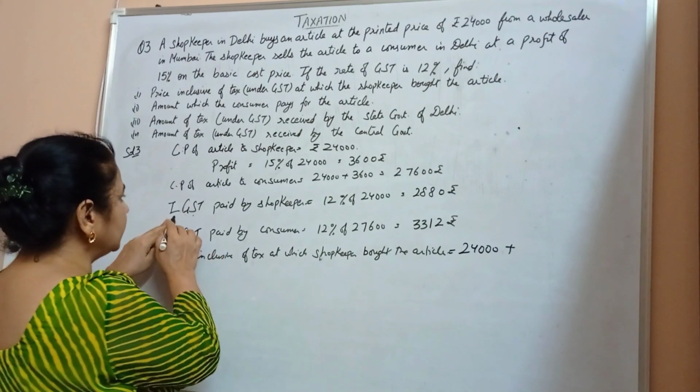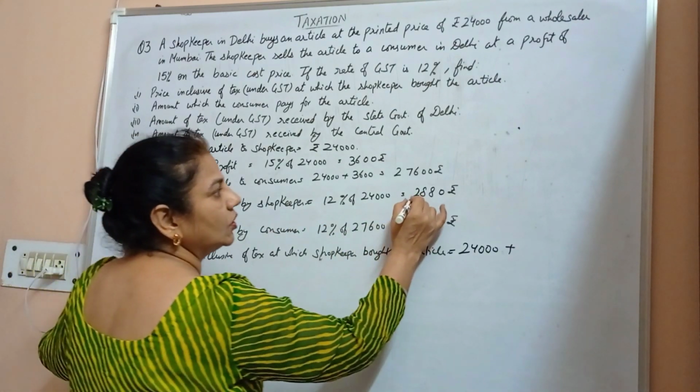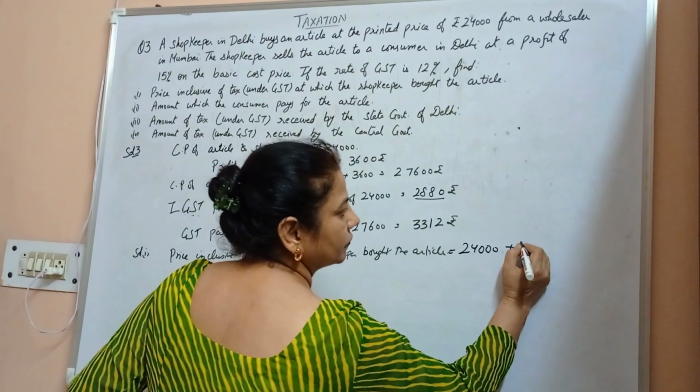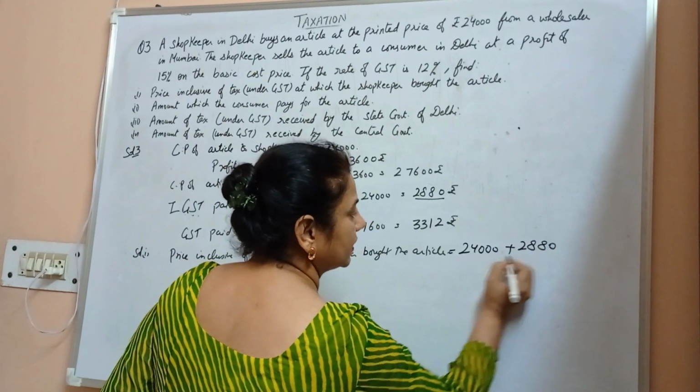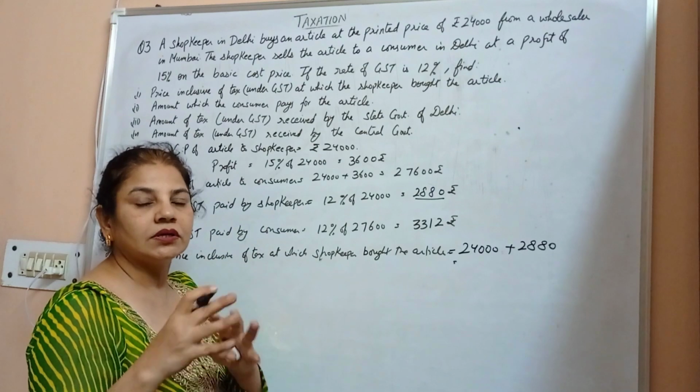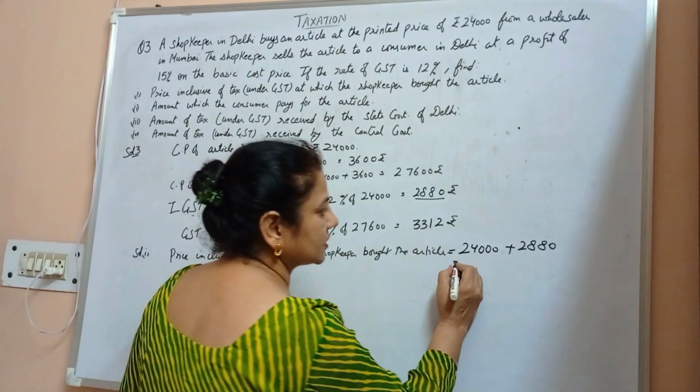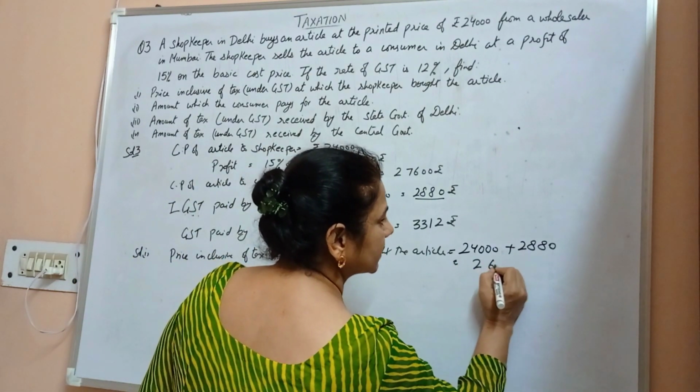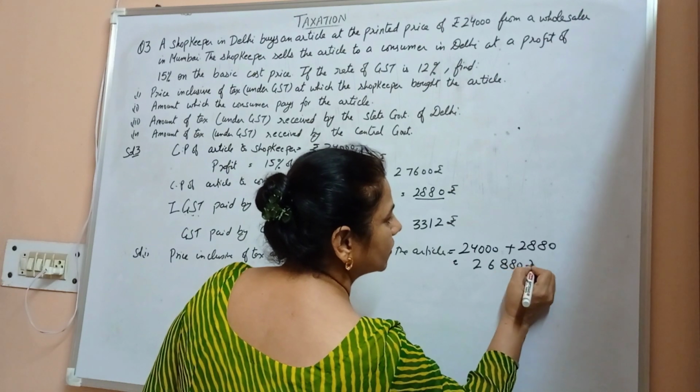Therefore, we say that integrated goods and service tax is 2,880. So we add here 2,880, and in the integrated goods and service tax, whole tax goes to the central government. So this comes out to be 26,880 rupees.